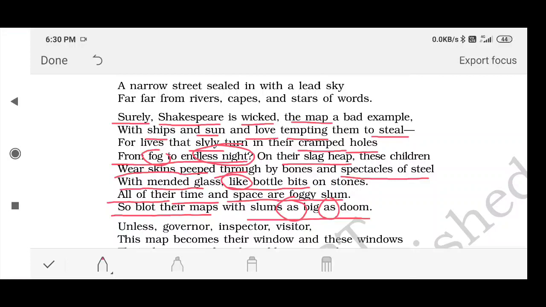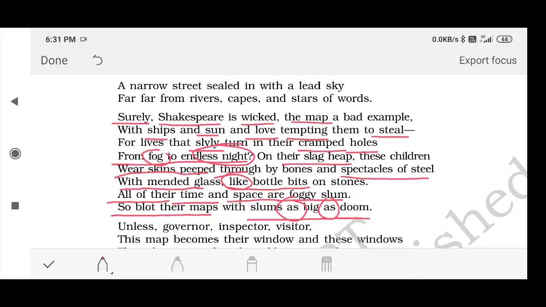So if you want to show them the world, please make big black spots on the map and show that these are the slum areas. Please show their slum areas on their maps, because their world is completely full of black spots of these slums only. Don't show any beauty or bounty of nature through this map.